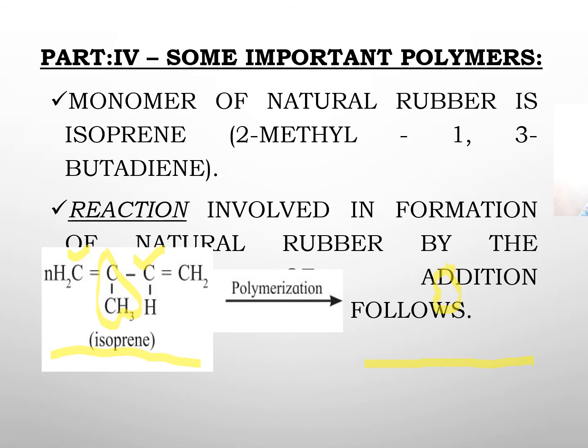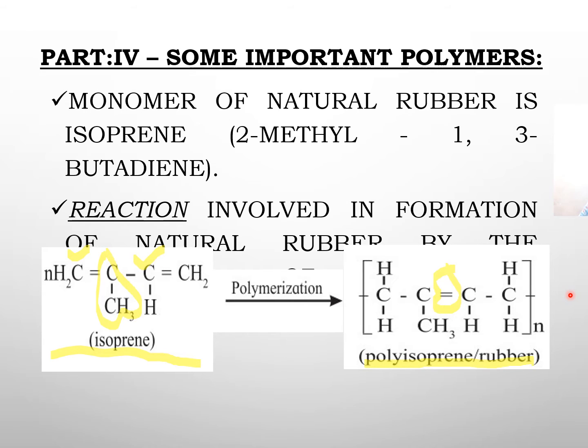Here you see isoprene. What is isoprene? It is 2-methyl-1,3-butadiene. This is butadiene, and in the second position the methyl group is attached. So n molecules of 2-methyl-1,3-butadiene polymerize and form polyisoprene. This is polyisoprene rubber.